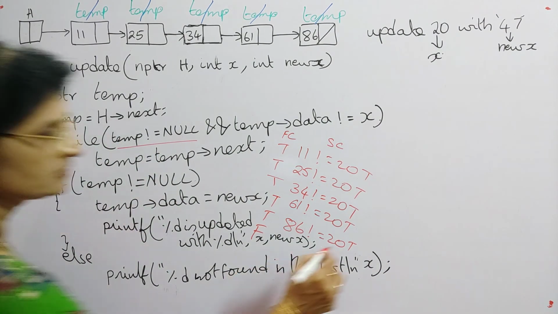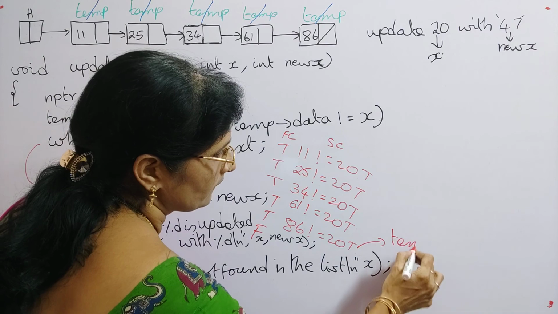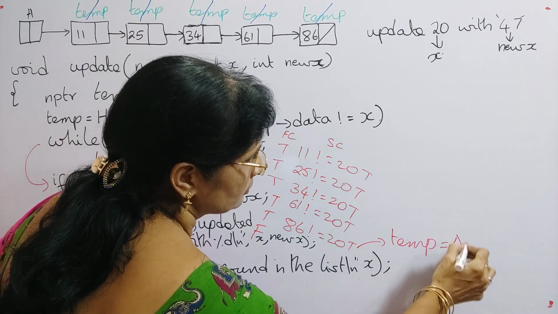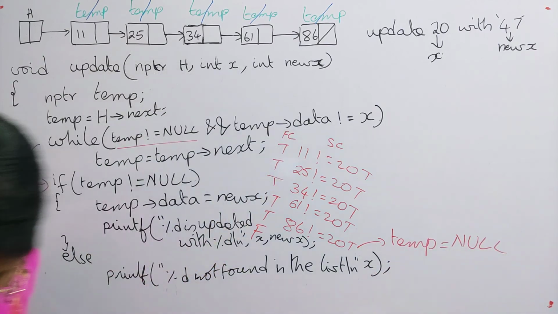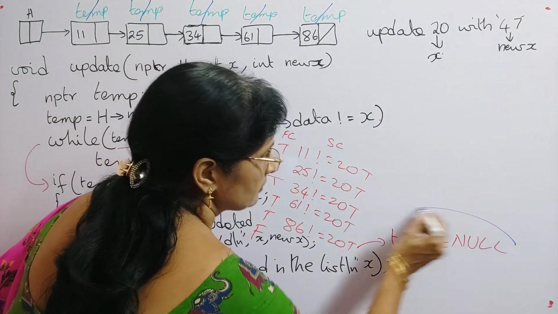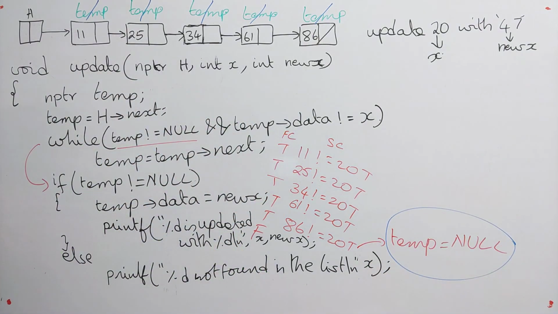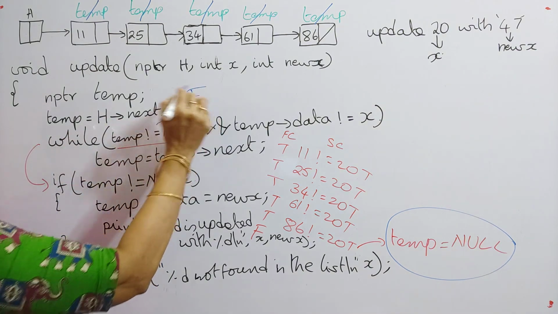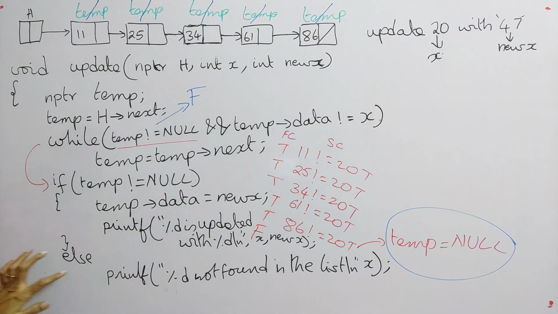Okay. Did you understand? So here temp will become null. This is how it will be executed for element not found, and here this condition will become false. So that's why it will come to the else part and it will print %d not found in the list.